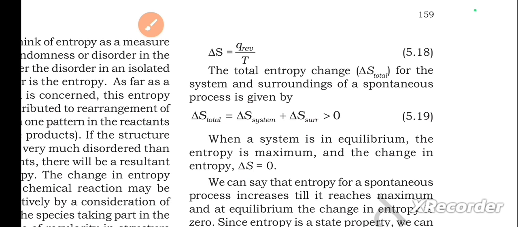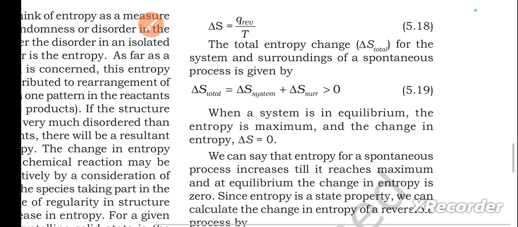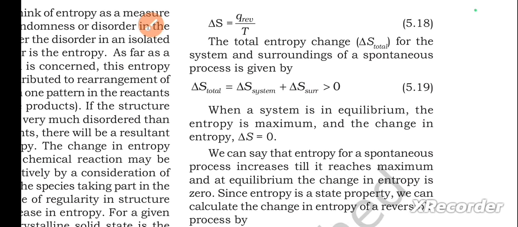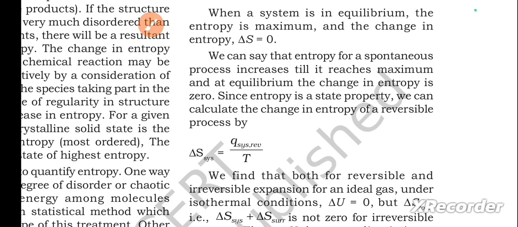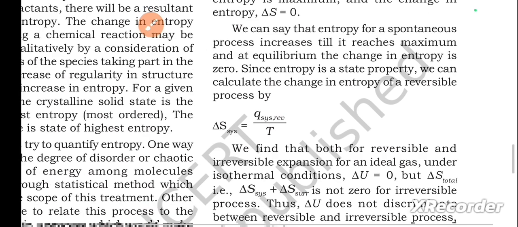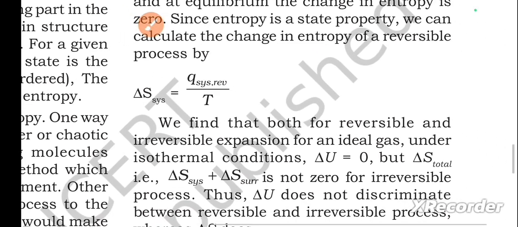The total entropy change for the system and surroundings of a spontaneous process is given by equation 5.19. You can check it. When a system is in equilibrium, the entropy is maximum and the change in entropy delta S equals 0. We can say that entropy for a spontaneous process increases till it reaches maximum, and at equilibrium the change in entropy is 0. Since entropy is a state property, we can calculate the change in entropy of a reversible process by this equation. You can see the equation here.